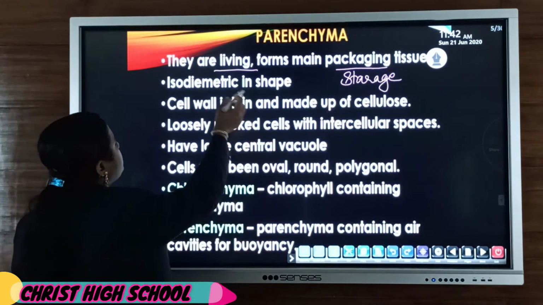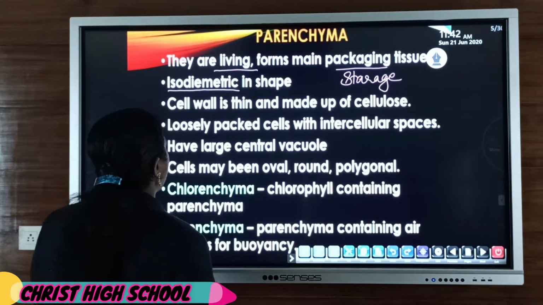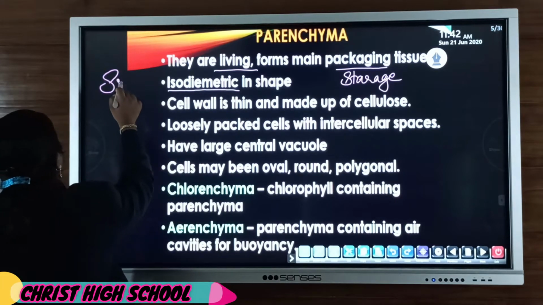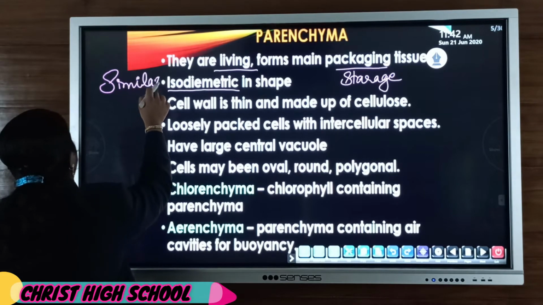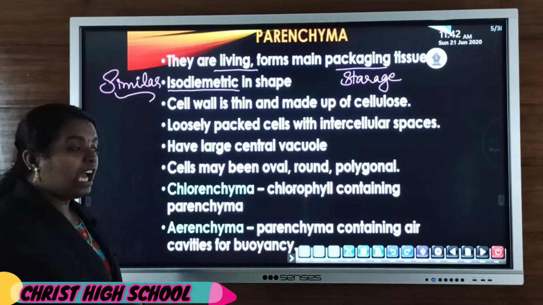Then they are isodiametric in shape. Iso means same or similar, and diametric refers to their size.